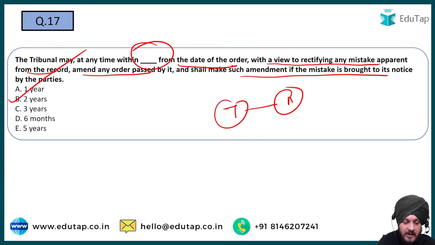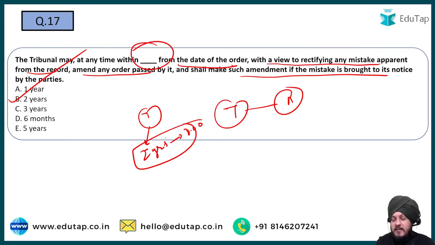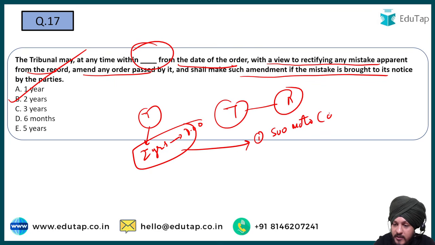ठीक है, तो 2 साल होता है. So the tribunal can rectify any mistake, right? तो जो उसके रिकॉर्ड में कोई मिस्टेक है, it can rectify it, and it can be done within 2 years from the date of the order, right? और ये जो मिस्टेक रेक्टिफिकेशन होती है, जरूरी नहीं है कि ट्राइब्यूनल को कोई बताएगा आकर, if somebody is filing the appeal and complaint then only it will be able to rectify. That is not the scenario, because the order can be rectified on a suo motu basis also. सुओ मोटो का मतलब क्या है? On its own. It basically means on its own. अगर ट्राइब्यूनल को खुद भी आइडेंटिफाई होगा कि इस ऑर्डर में कोई रिकॉर्ड में कोई मिस्टेक है, so they can rectify by themselves within this 2 years. और ऑफ कोर्स it can be through the application by the party also.